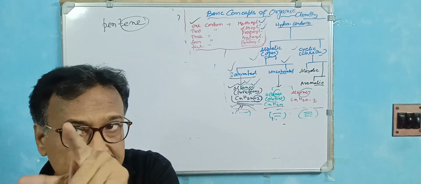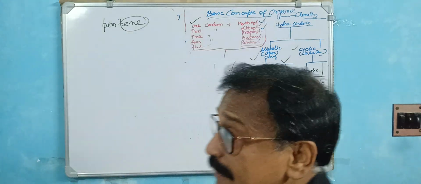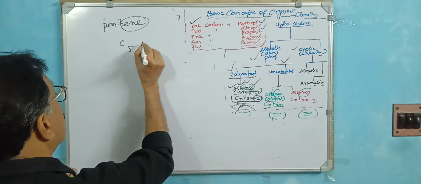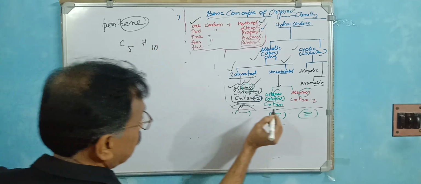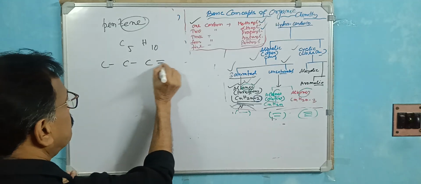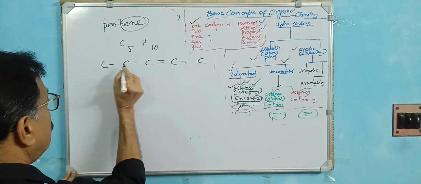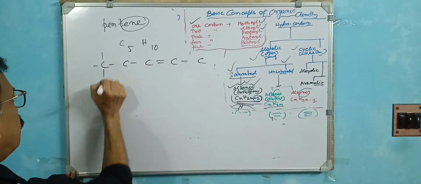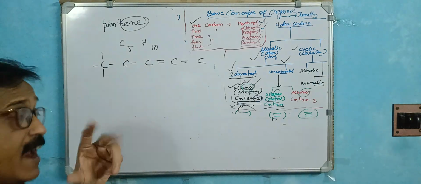For that reason, this indicates alkene. That is, the double bond is there. So in the case of pentene, this is 5, so the hydrogen is 10 because the general formula is H2n. So 5, 1, 2, 3. Suppose this is the double bond. 5, 1, 2, 3, 4, 5. So this one is incomplete. You must always complete the 4 hands by checking.